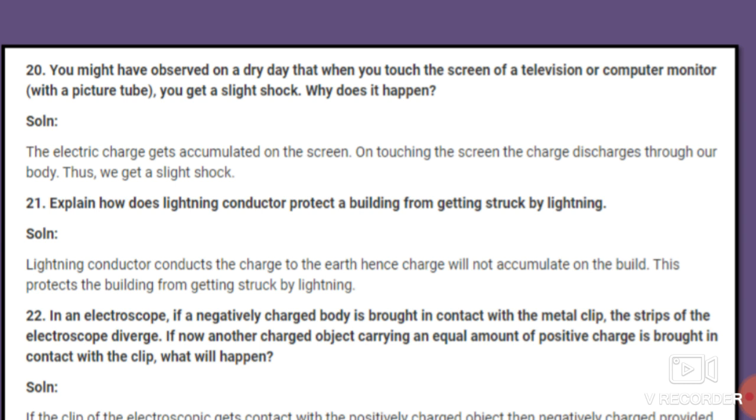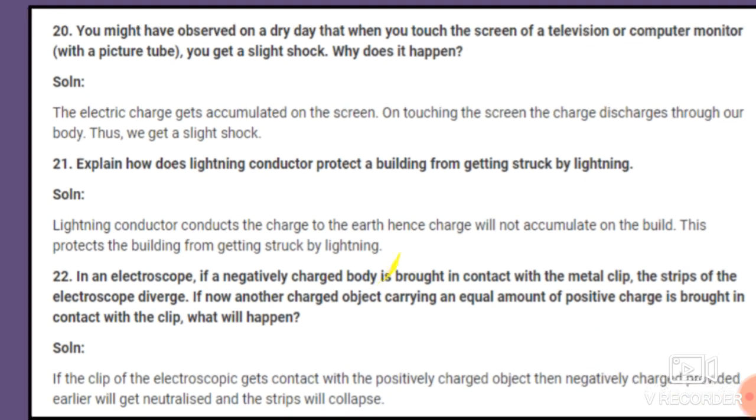Why does it happen, students? Why do you get the shock? So the answer for this question is that electric charges get accumulated on the screen. On touching the screen, these charges discharge through our body and thus we get a slight shock. Okay, students. Now the next question.